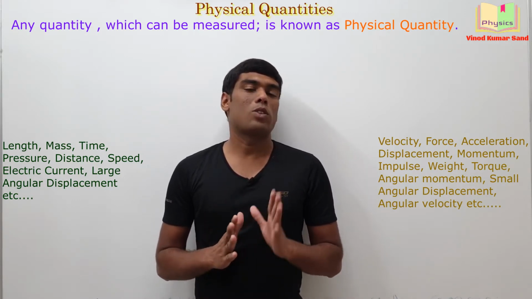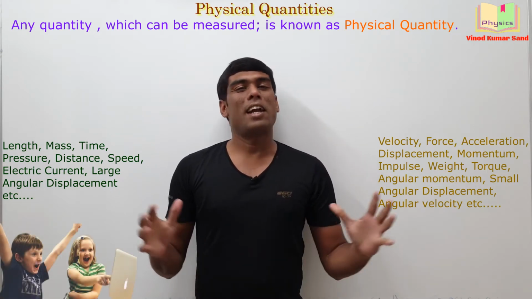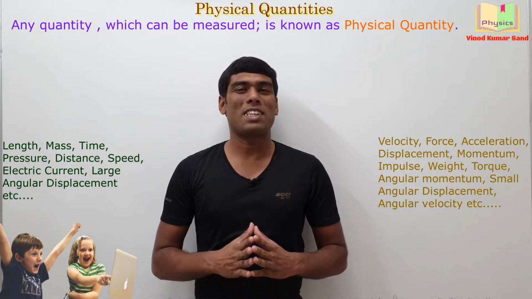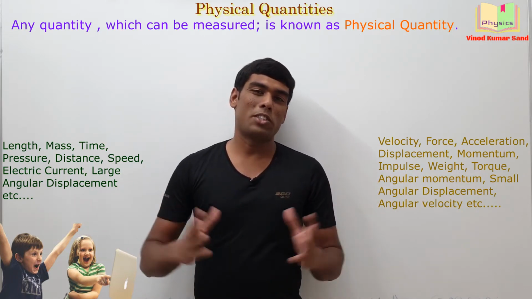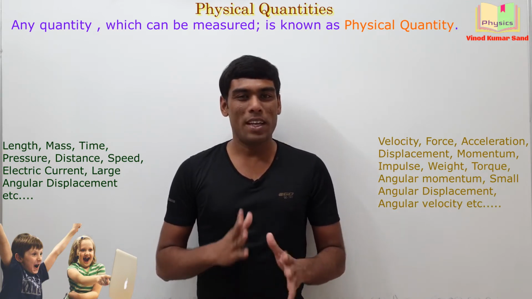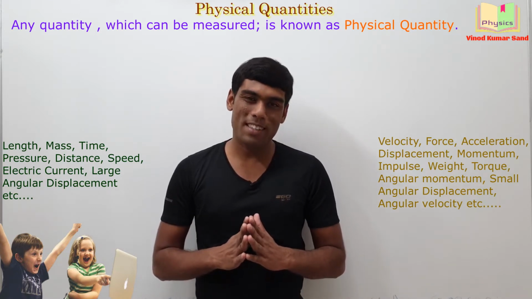For example, suppose you get an extremely good result and you become very happy. Can you measure that happiness over some scale? I am 2 kg happy today, I am 10 meter happy today. Is it feasible? No. It means your happiness cannot be studied under physics.